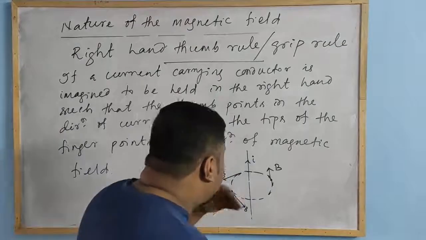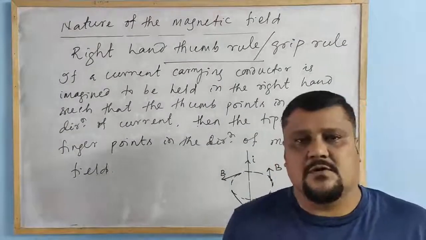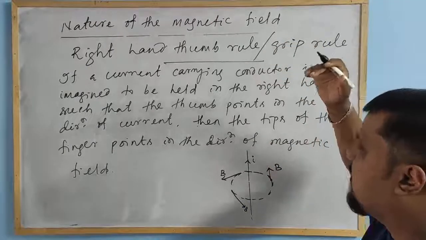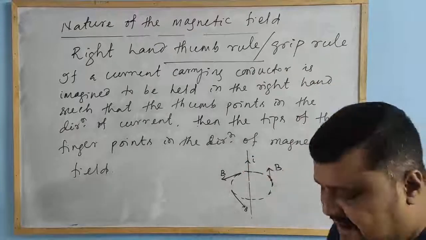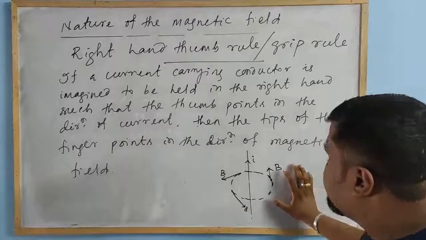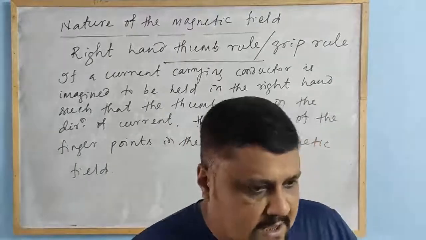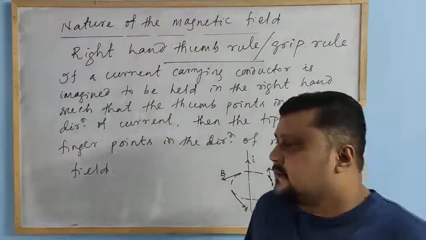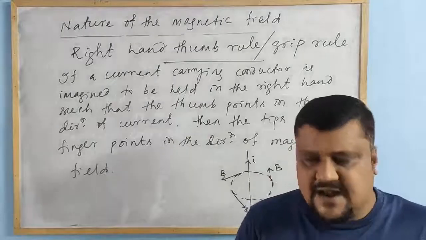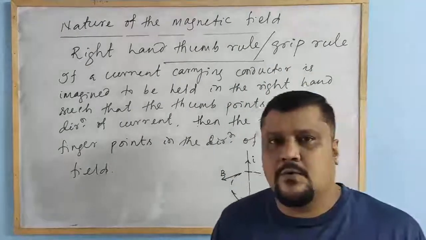Okay. In the next video, we will switch over to Biot-Savart's law. So please go through this video about Oersted's experiment, then the rules to find the direction of the magnetic field, and what this grip rule is. Okay? Thank you.